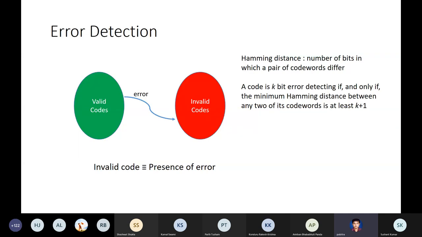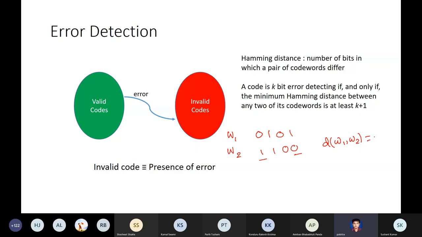So let me try to write this down. If we take two code words, say W1 and W2, 0101 and 1100, the Hamming distance between these two, d(W1, W2), would be 2.